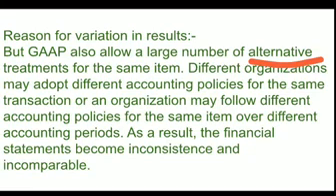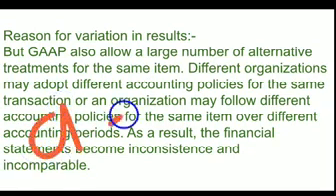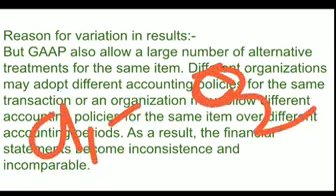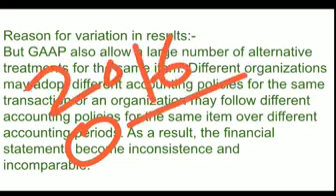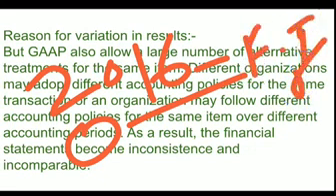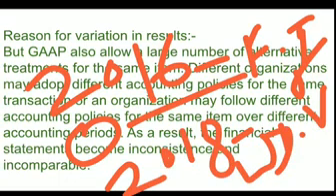Different organizations may adopt different accounting policies for the same transaction, or an organization may follow different accounting policies for the same items over different accounting periods. That means there can be different accounting policies in organization 1 and organization 2, and it may be different in the same organization for different accounting periods. Suppose, going to depreciation only, in the year 2016 the firm adopted the fixed installment method, but in the year 2018 the firm changed the method and adopted the written down value method.